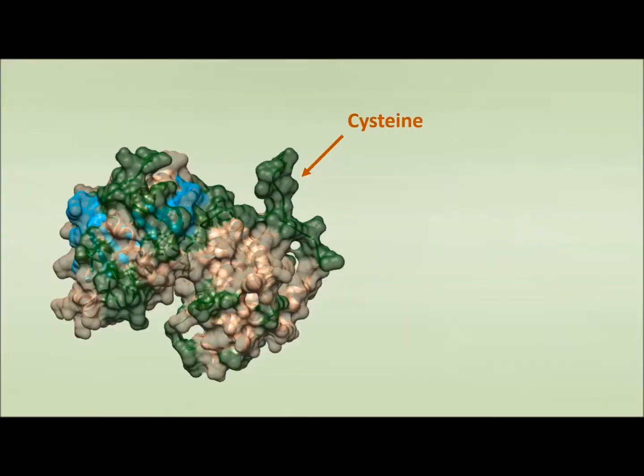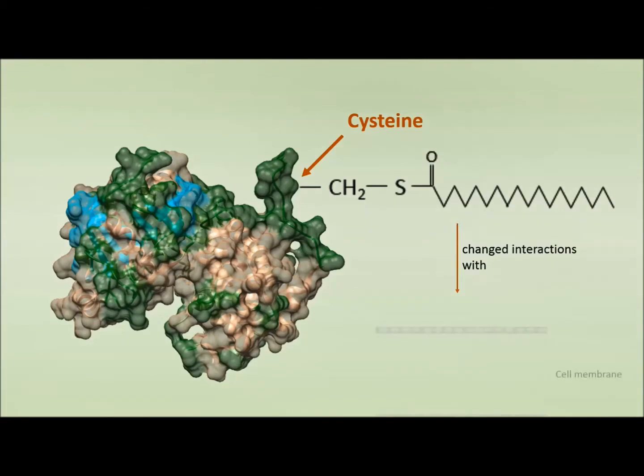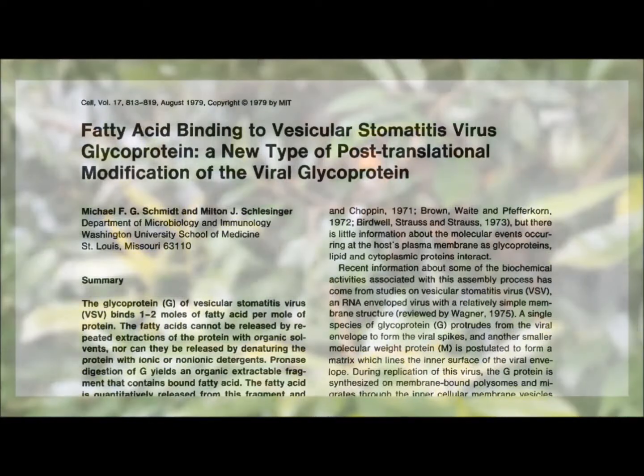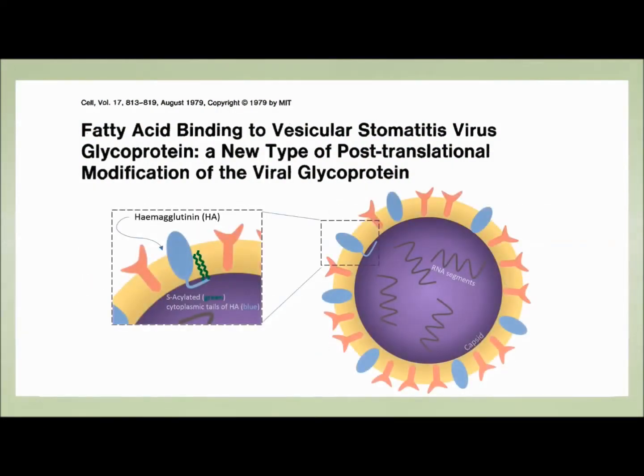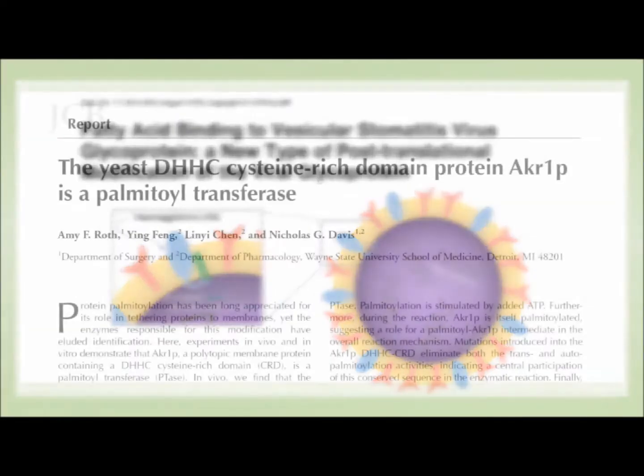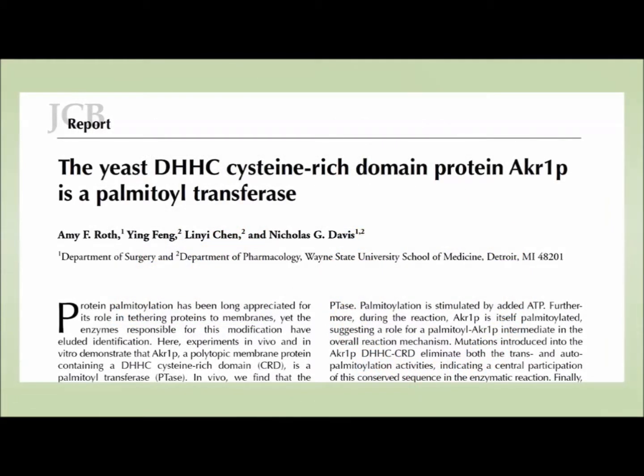S-acylation is a post-translational modification in which a fatty acid is added to a cysteine residue via a thioester bond. The addition of this hydrophobic element is thought to alter the way proteins interact with membranes and is abundantly present in all eukaryotes. Being first described in the influenza virus in 1979, the S-acylation field was only brought to prominence in 2002 when S-acylating enzymes were discovered.